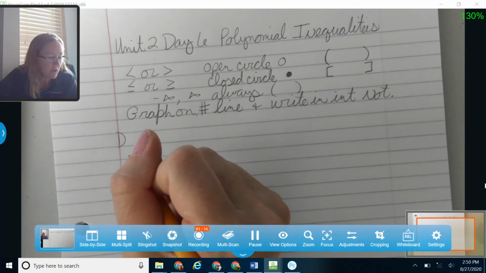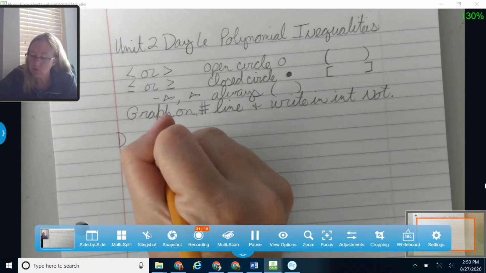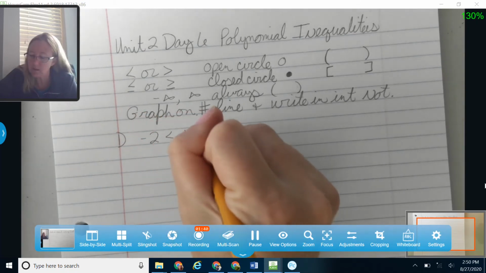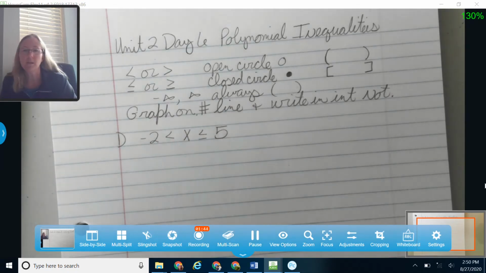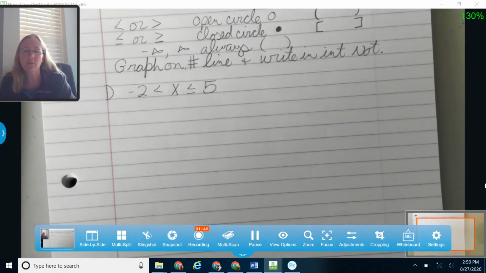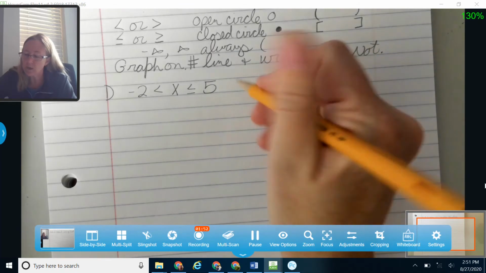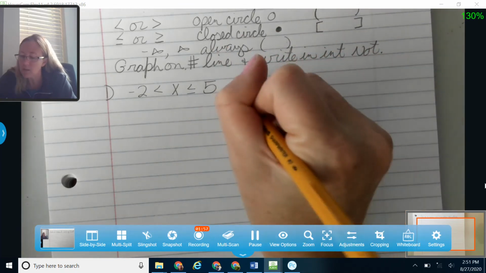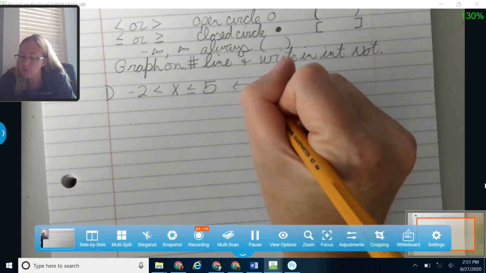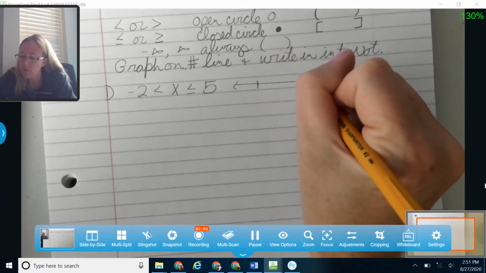Okay, so let me start with negative 2 is less than x, which is less than or equal to 5. It's always nice to write on a number line first, and we're going to be using number lines with our polynomials in a minute as sign charts. It's nice to write on those first because it just gets your numbers in the right order. It gives you the positives and the negatives. It shows you where we're shading, all different kinds of things.